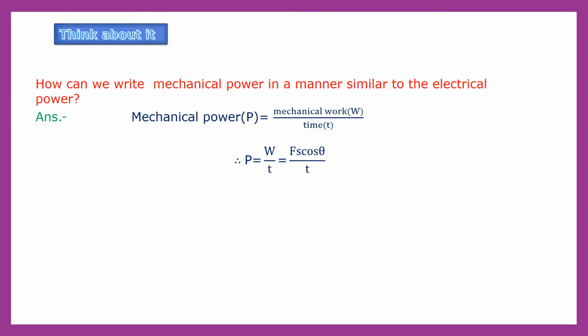So here W is nothing but Fs cos of theta. That is, F is the force, S is the displacement, and theta is the angle between force and displacement. So Fs cos of theta upon T. So with the help of this formula, children, we can calculate the mechanical power.